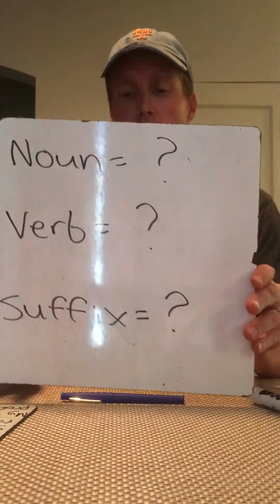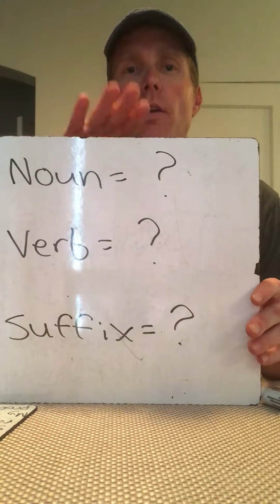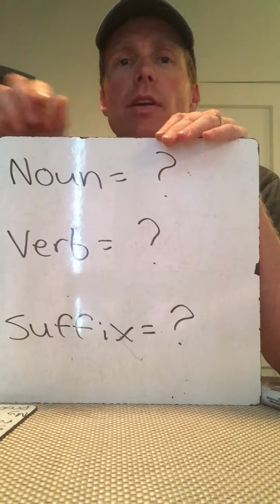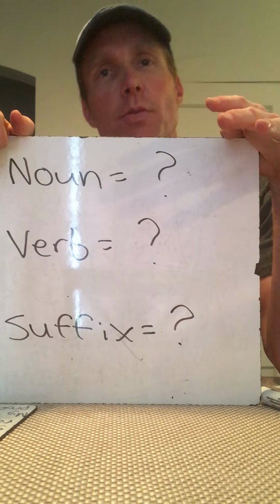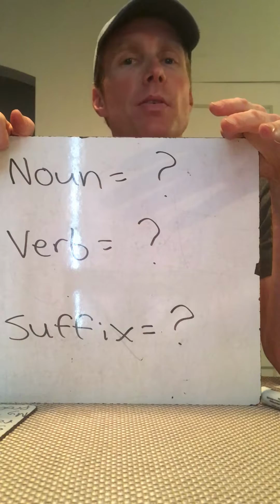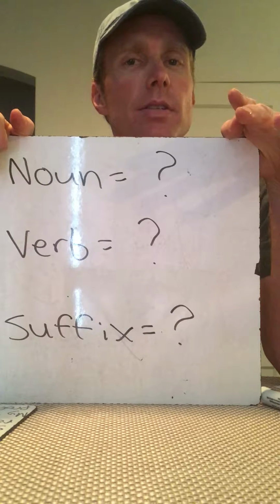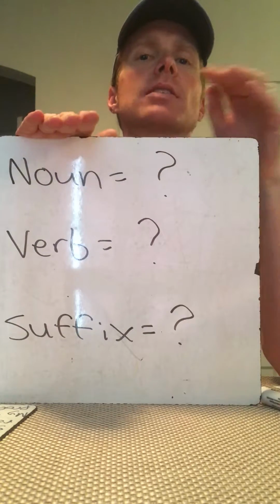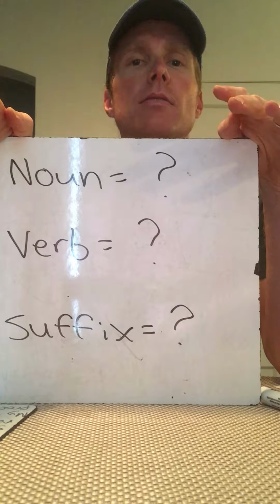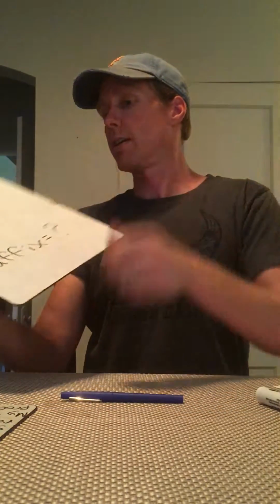Okay, let's go back to the very beginning of today's lesson when we started with the three words. Everyone had a definition of noun. Everyone had a definition of verb. Everyone had examples and definitions of those two, but what are suffixes? Does anyone have an idea what a suffix is? That's exactly right.